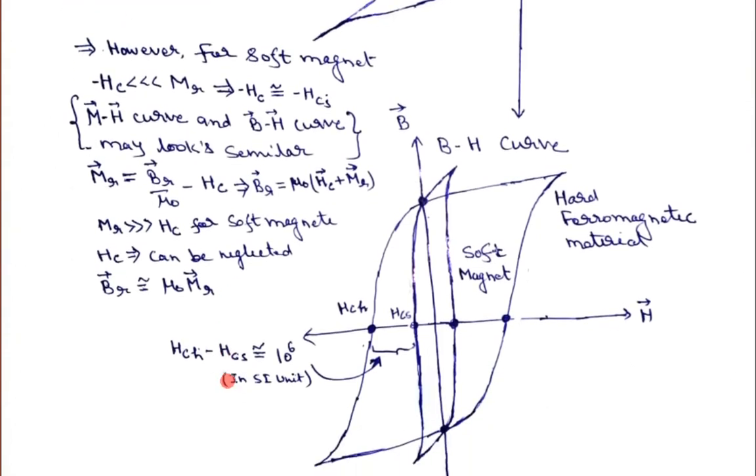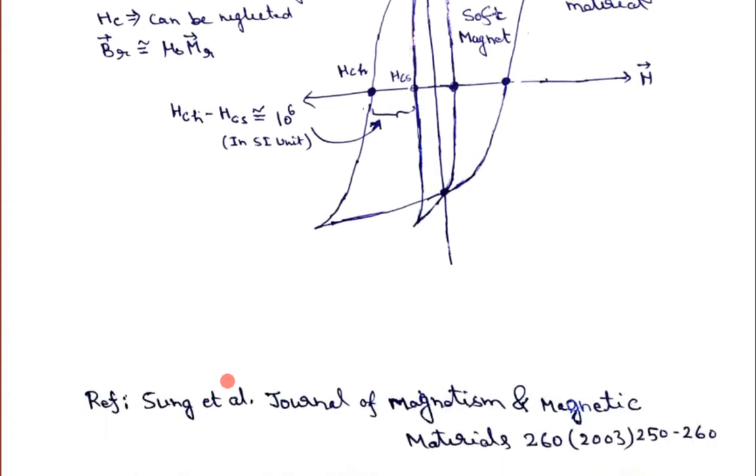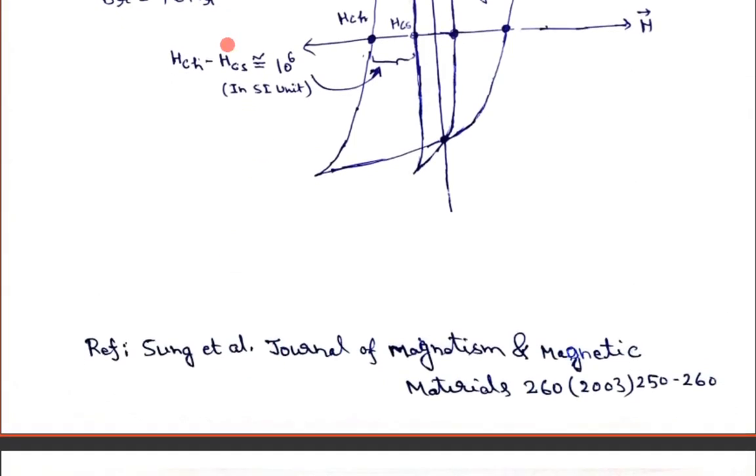I hope you are learning something new. I believe you have learned the MH curve and BH curve in your 10+2 classes, but you have not learned in detail what the difference between them is. And for this explanation, those who are interested in deeper learning can go to this reference, the Journal of Magnetism and Magnetic Materials, in this paper.